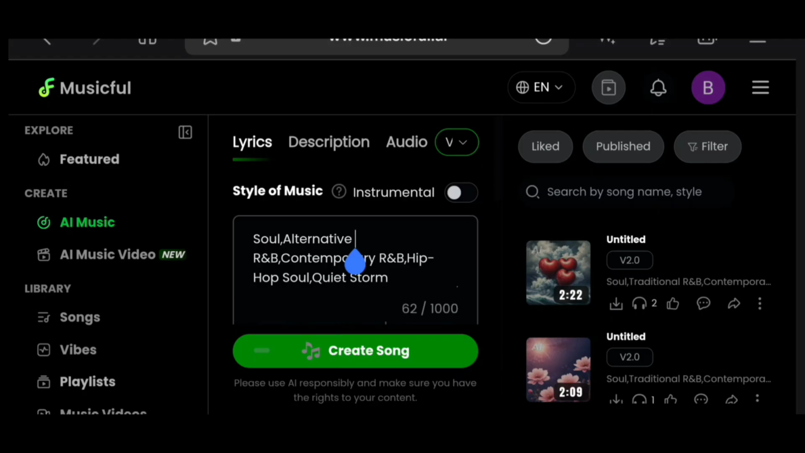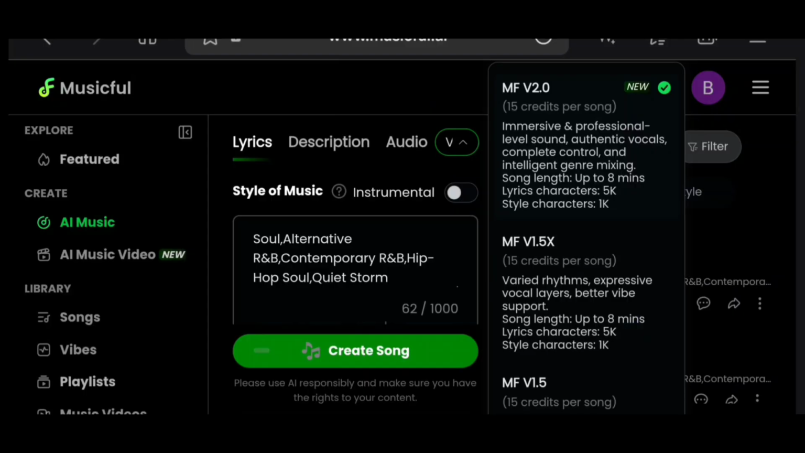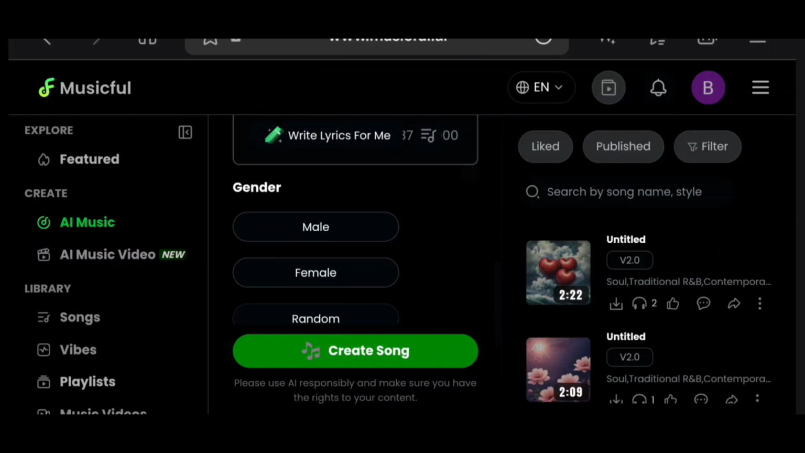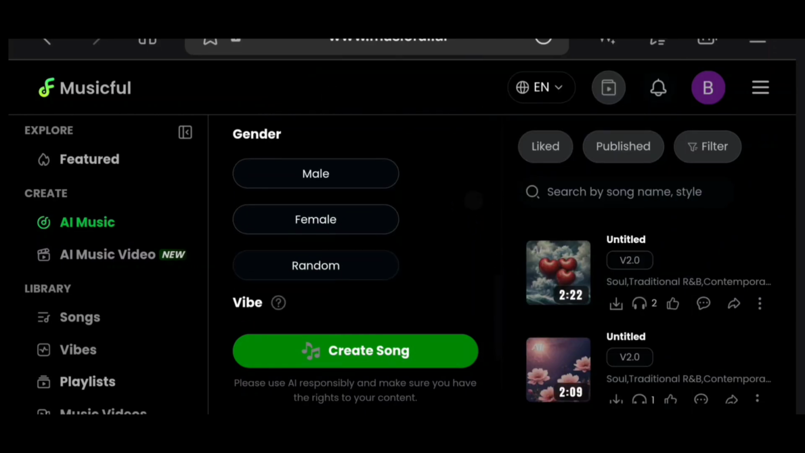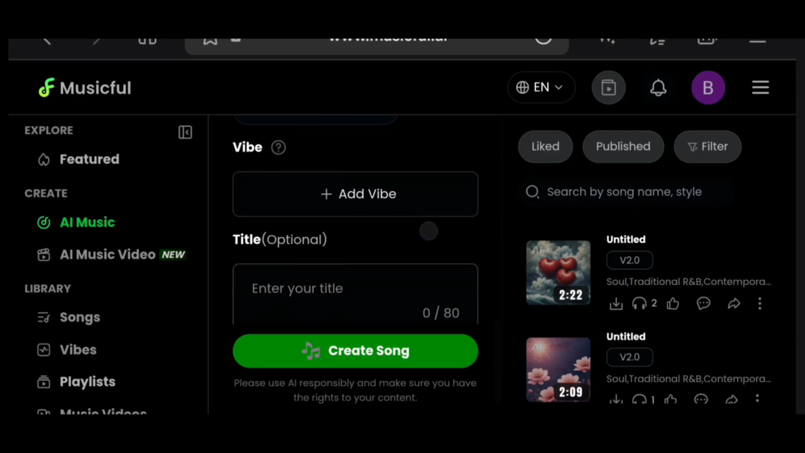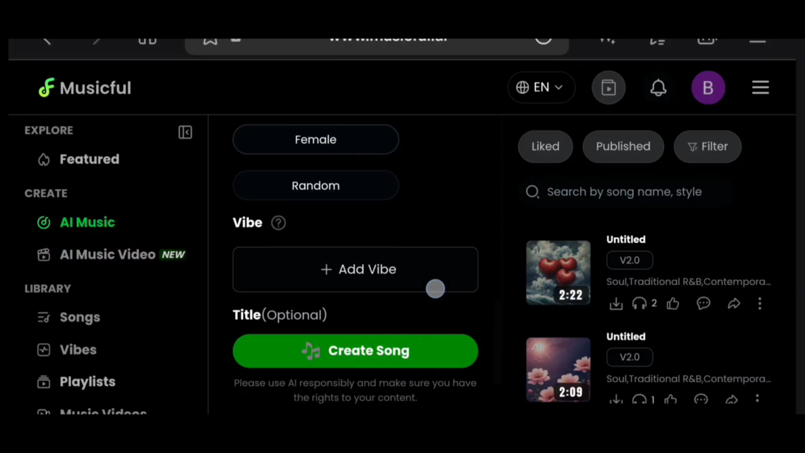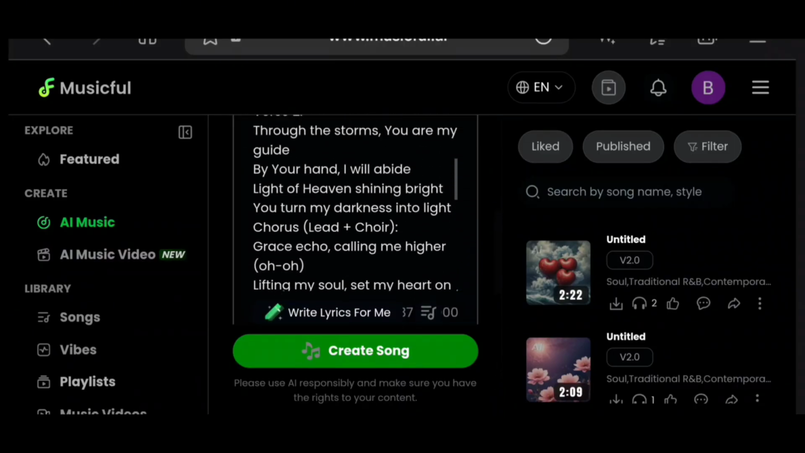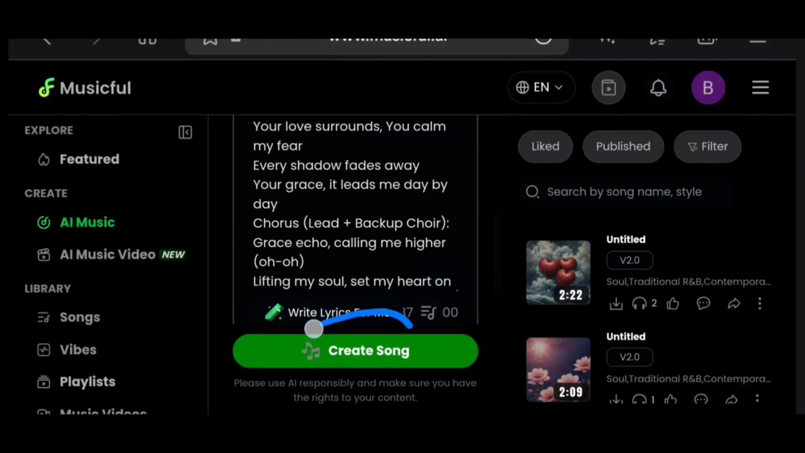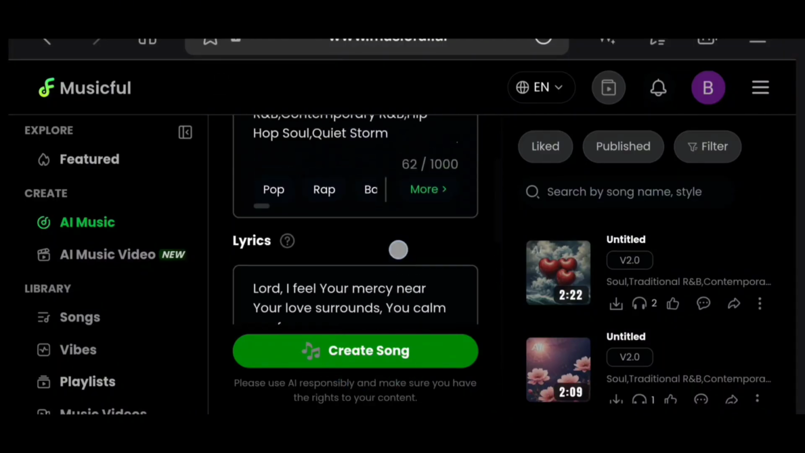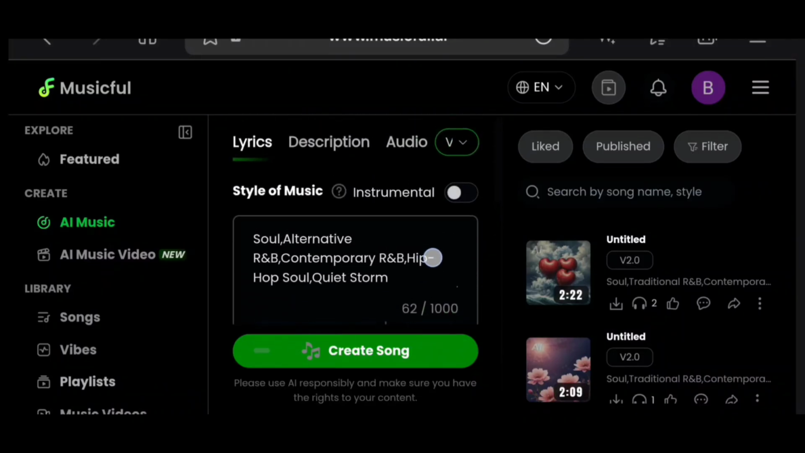And for the version, which is this place, I chose the newest version, which is the MF 2.0. That was the version I used. So then you're going to come over to choose your gender. If you want a male singer, a female singer, or random, you're going to choose for your vibe. Then you are going to enter your title here, which is optional. So you can decide to leave all of that. When you are done setting up everything here, you're going to come over here and click on generate. So I generated this sound using all of these, and then it gave me this sound right here.